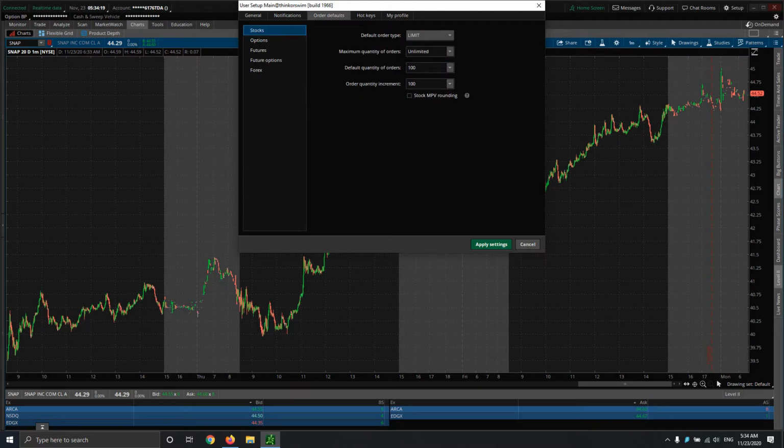Now, the next piece is this order defaults section. Depending on what kind of money you're talking about when you trade, what stocks you trade, etc., this is where you can set it and save a lot of time, so that when you actually go to do a trade in ThinkorSwim, you can have those defaults set to what your needs are. So again, highly recommend, and they're individualized based on which of the 5 types of trading that you can do on the platform.